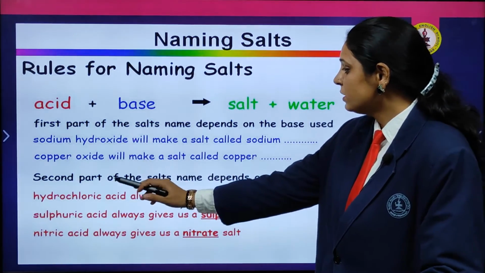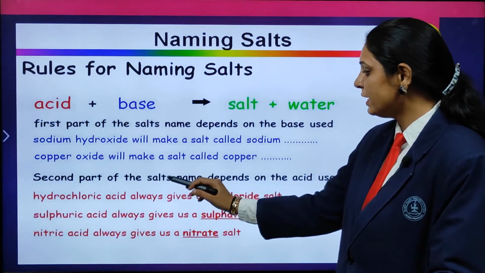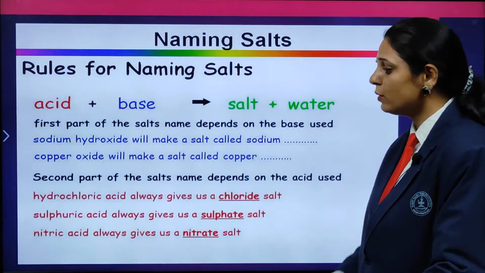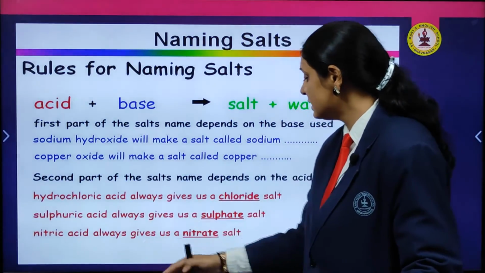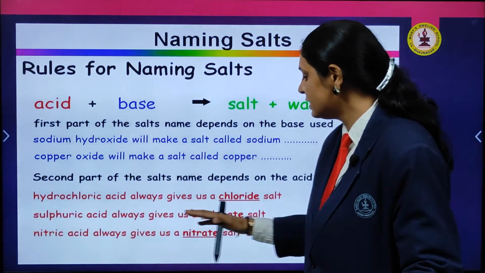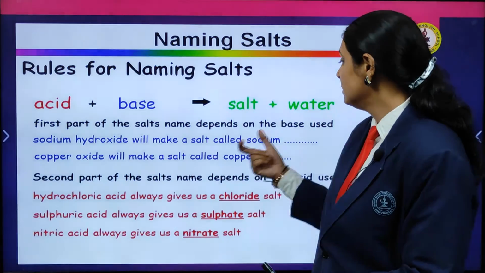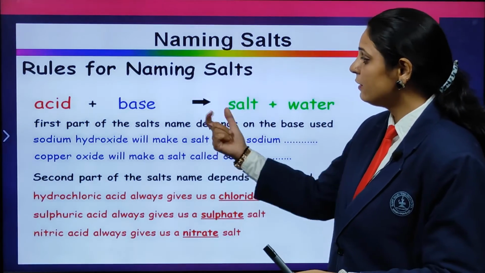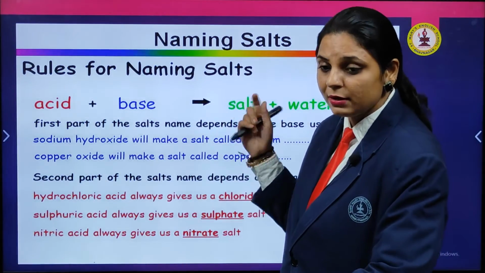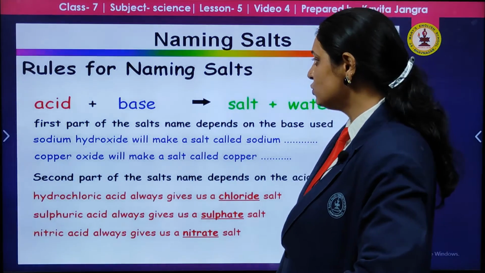Hydrochloric acid always gives the chloride salt, sulfuric acid gives sulfate, nitric acid gives nitrate. So from the base we get the first part and from the acid the second part, and combining these two we get the name of the salt.